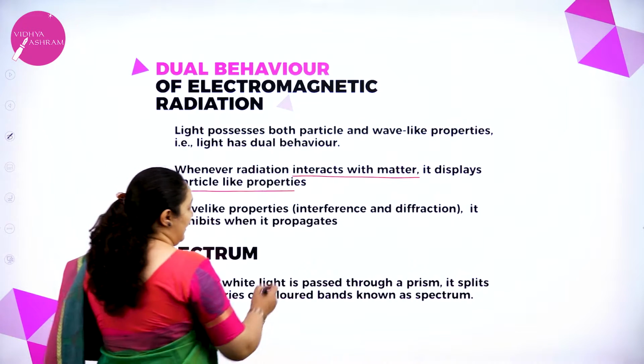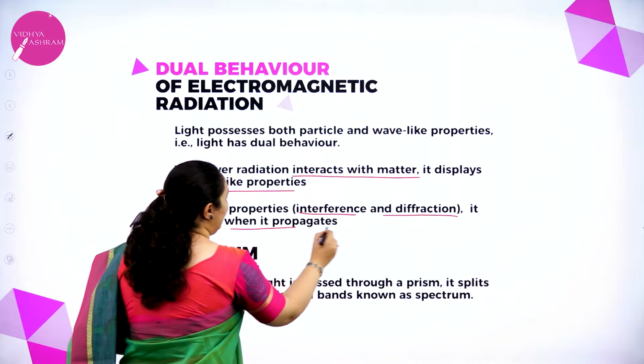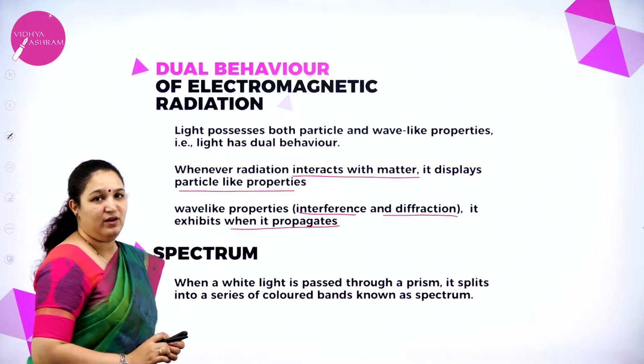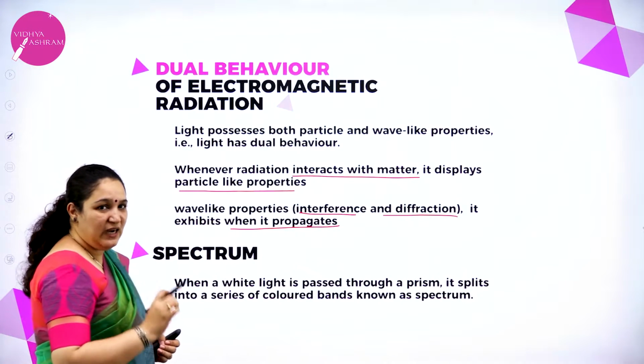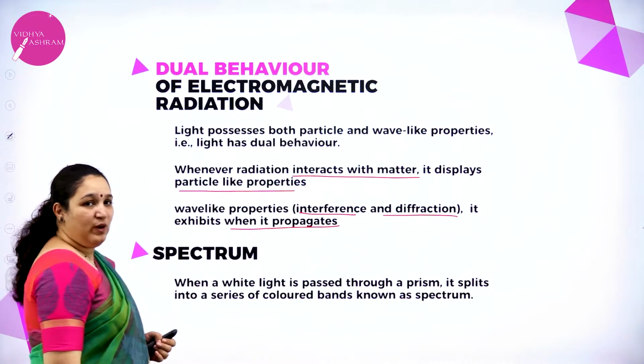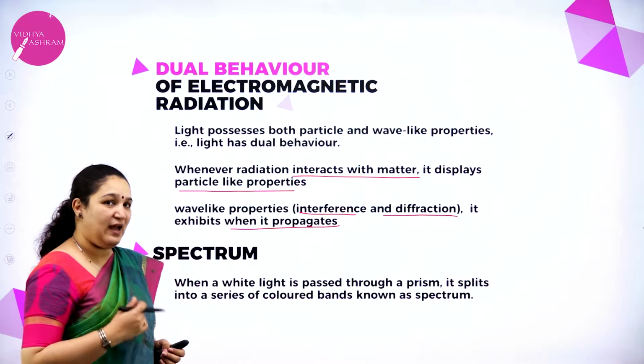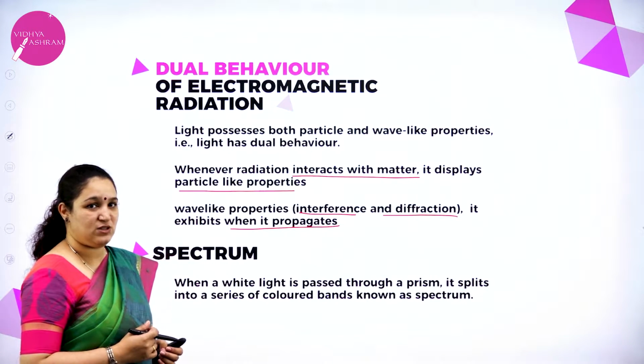Wave-like properties like interference and diffraction, it exhibits only when it is propagating. Okay, only when it propagates, it will show wave-like property. So next we are going to learn what is spectrum. About electromagnetic spectrum, I had explained to you all in the previous session.